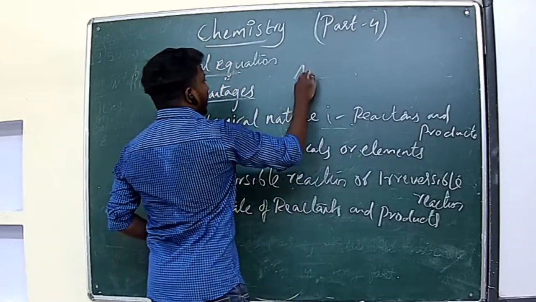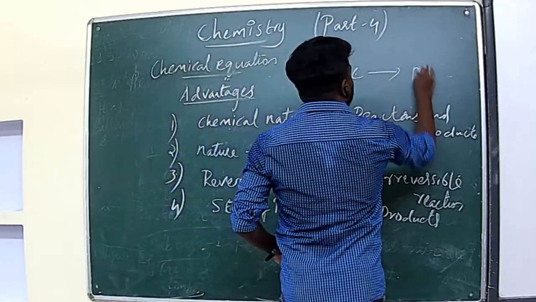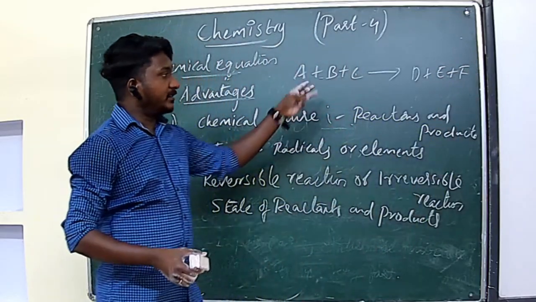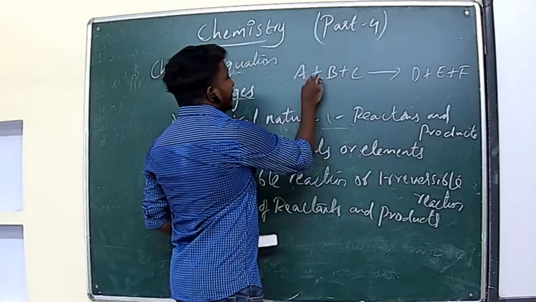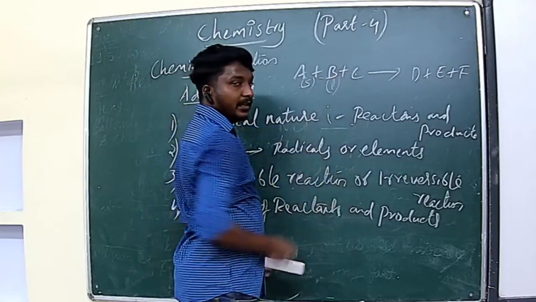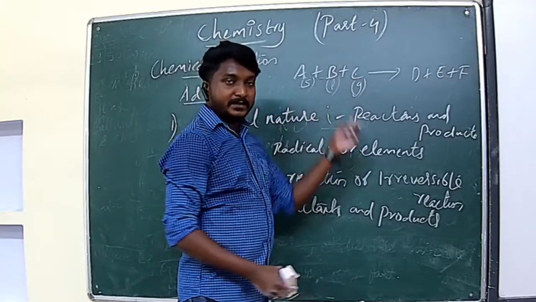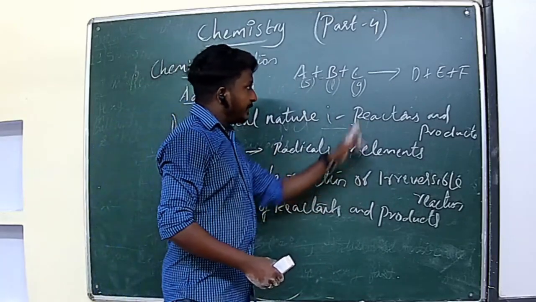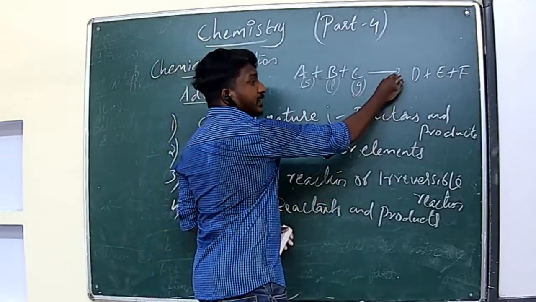For example, A plus B plus C gives D plus E plus F. Suppose three reactants are given, three different products. If it is a solid state, the equation is represented with S. If the reactant is liquid state, with L. If the reactant is gaseous state, represented with G. So in the chemical equation we will represent like this. Then we can understand whether it is reversible or irreversible. If it is irreversible, there is only a one-head arrow. If it is reversible, there is a two-head arrow.